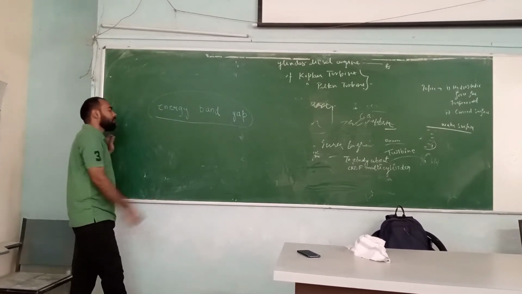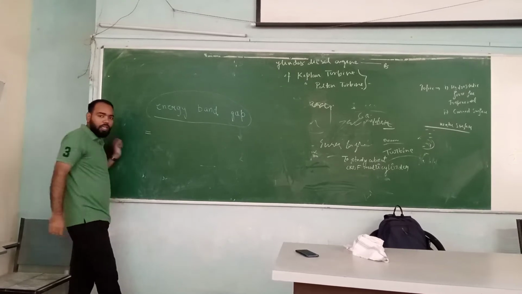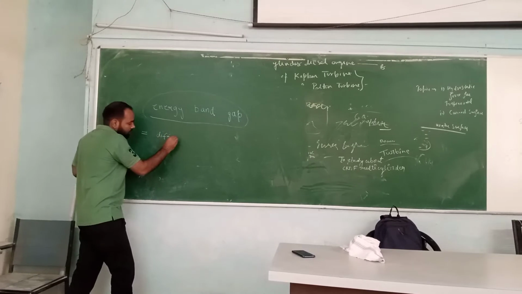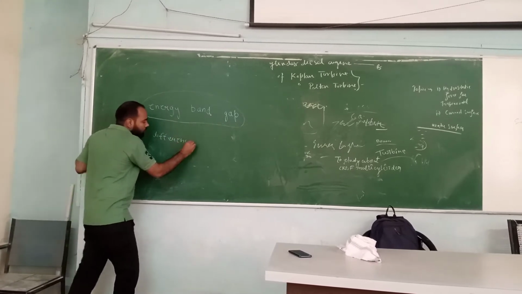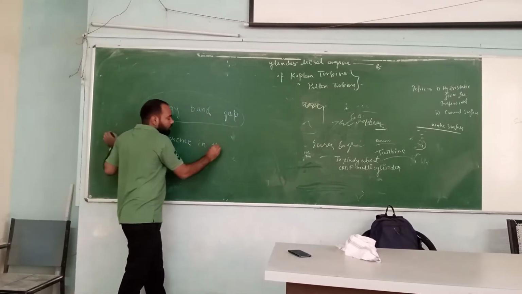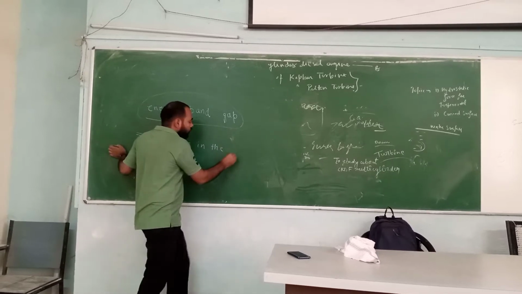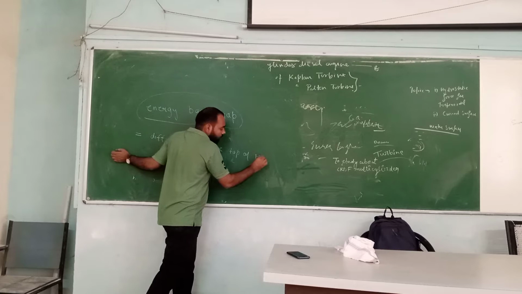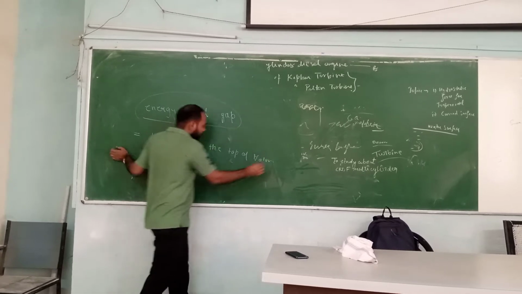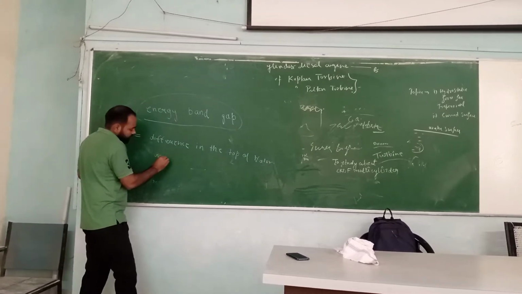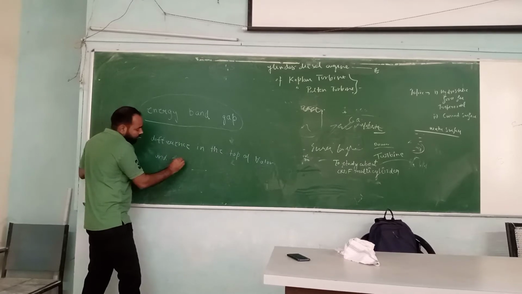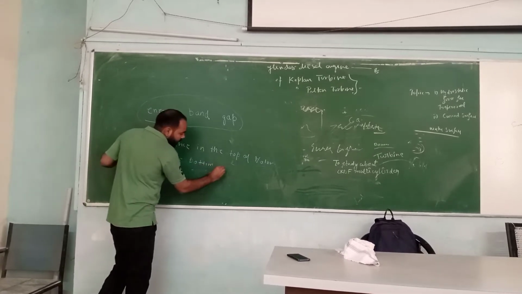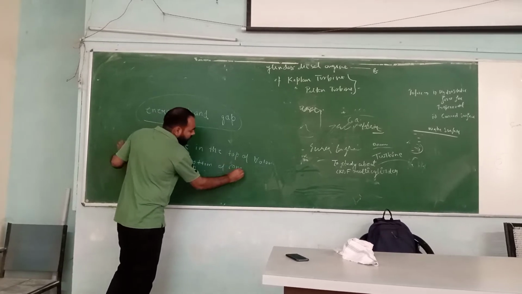Energy band gap we can very easily define in a numerical way as the difference between the top of the valence band and the bottom of the conduction band.